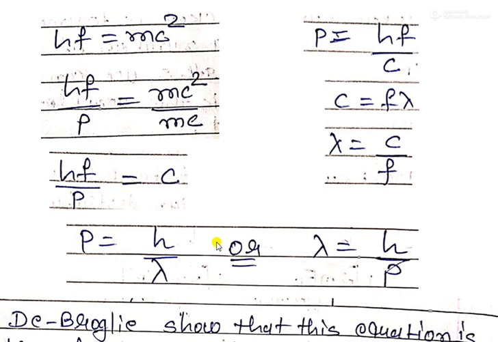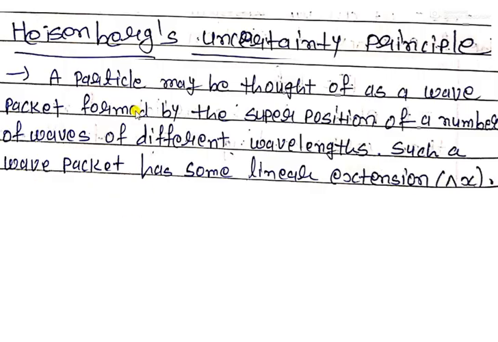One more thing, this de Broglie equation is only applicable for small particles like neutron, proton, electrons. If we have larger mass, then we cannot use the de Broglie hypothesis or de Broglie equation. So it is only applicable for small particles or matter particles. Now our next topic is the Heisenberg uncertainty principle.